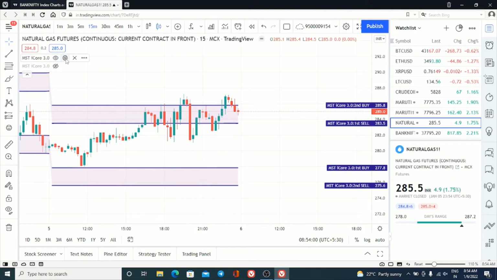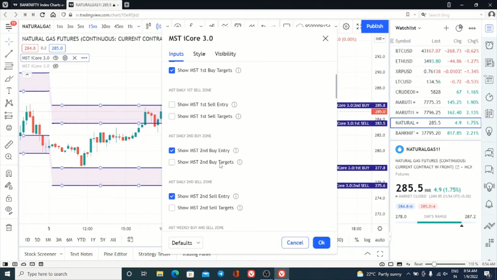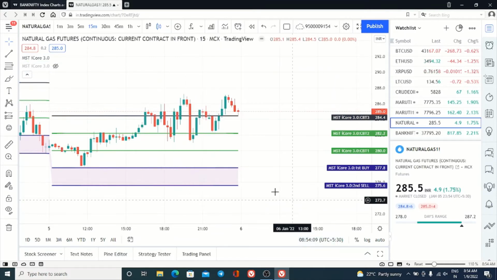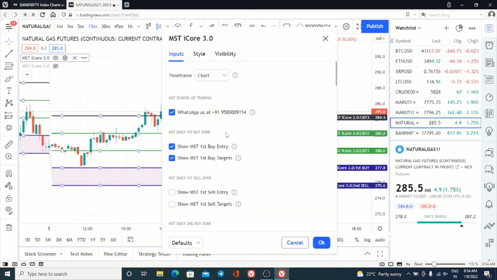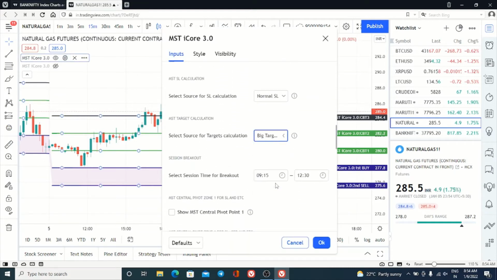So I am enabling first buy targets, removing first sell, second buy. See, all the three targets have been achieved. So if you want the big target, come here, enable the big targets.